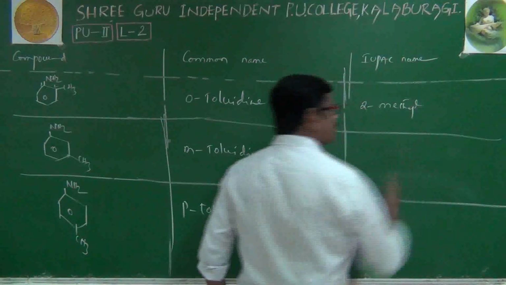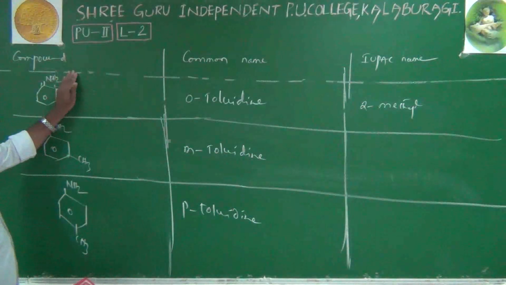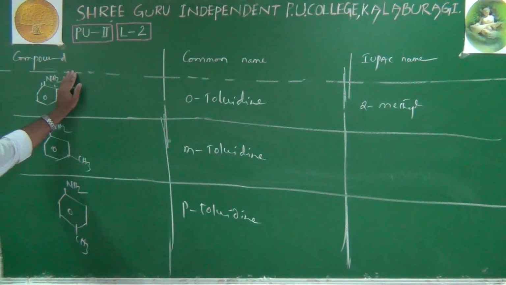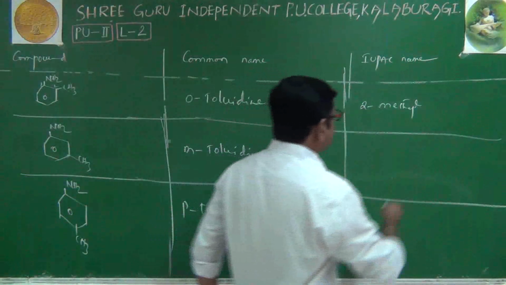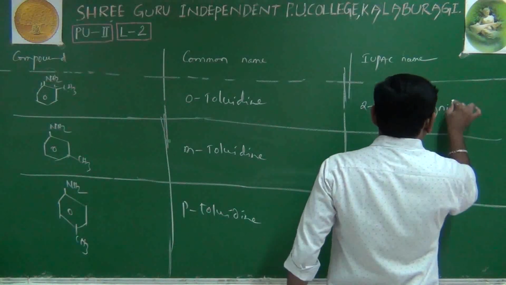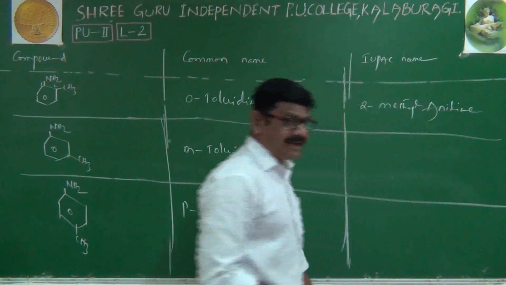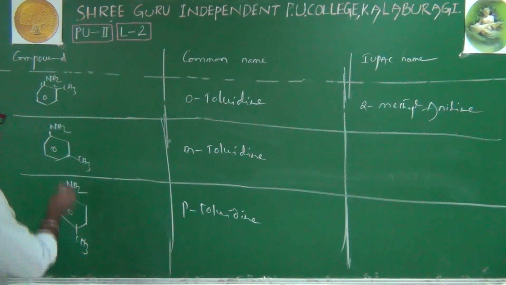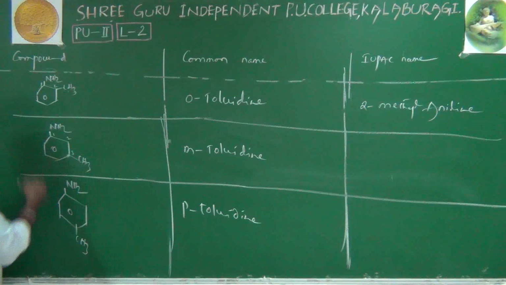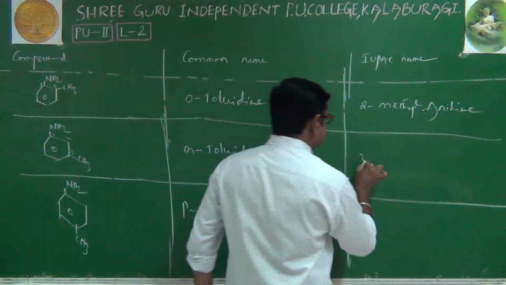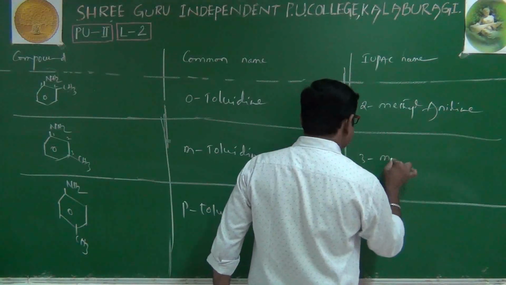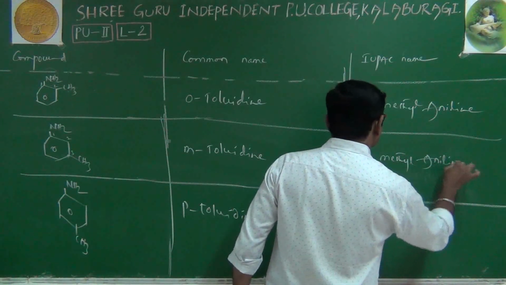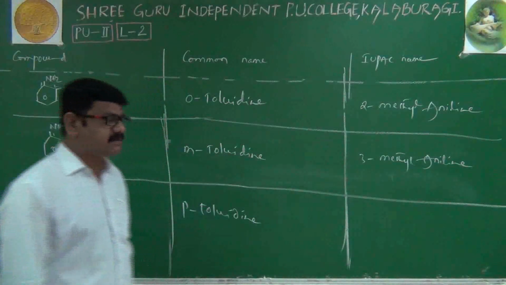2-methyl. Then the remaining body is of course aniline or benzenamine. 2-methyl aniline, or 2-methyl benzenamine also we can write. Then 1, 2, 3: 3-methyl aniline, or 3-methyl benzenamine.